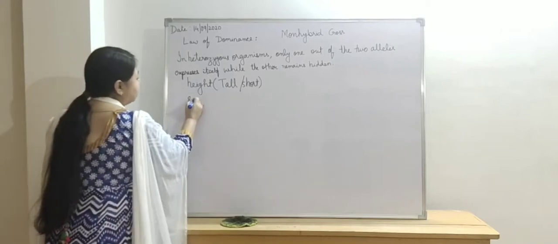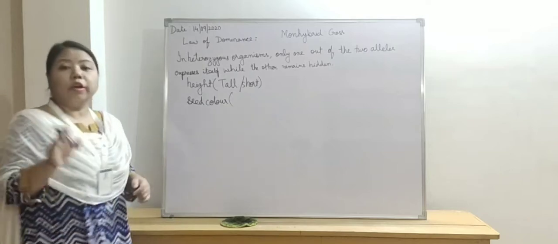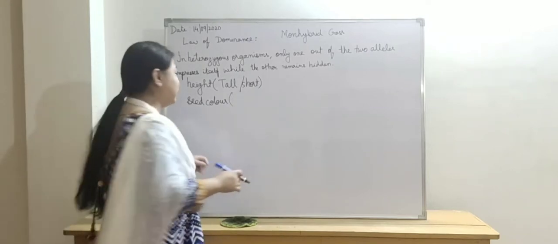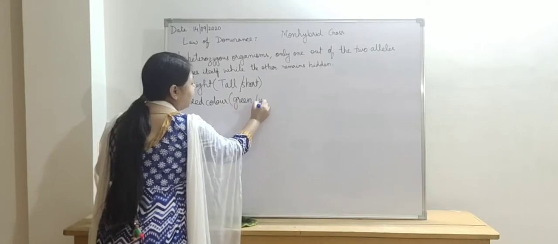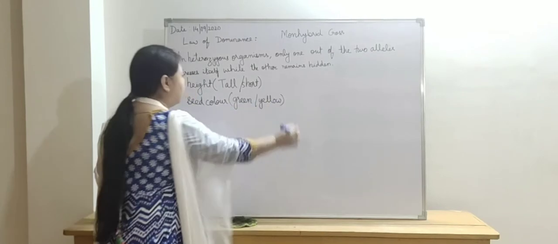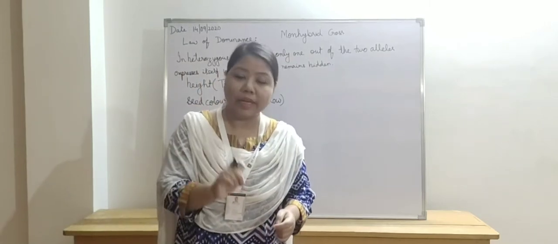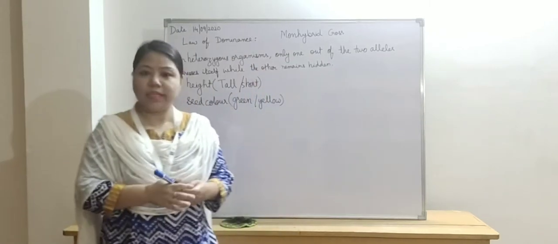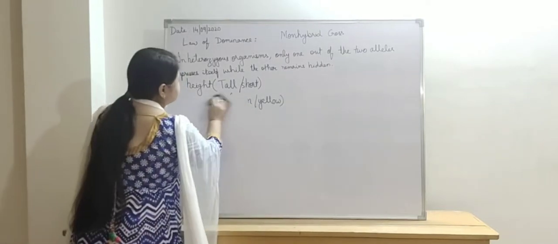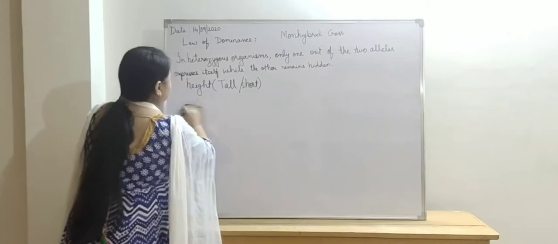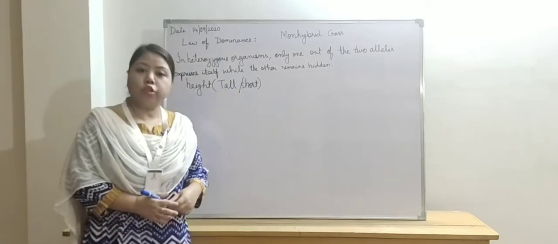Similarly, in case of seed color, the contrasting character which was considered was green and yellow seed. Yes, so the seed color of pea is either green or yellow. So this is the contrasting character. Now let us understand the law of dominance using the character height, and the contrasting characters are tall and short.